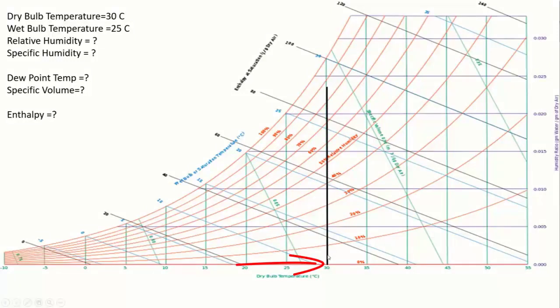Firstly, find 30 degrees Celsius dry bulb temperature along the bottom of the chart and draw a line vertically. Next, find 25 degrees Celsius wet bulb along the saturation line and draw a line at approximately 30 degrees to intersect the dry bulb temperature line. This is the point on the chart you require and is referred to as the state point of air.